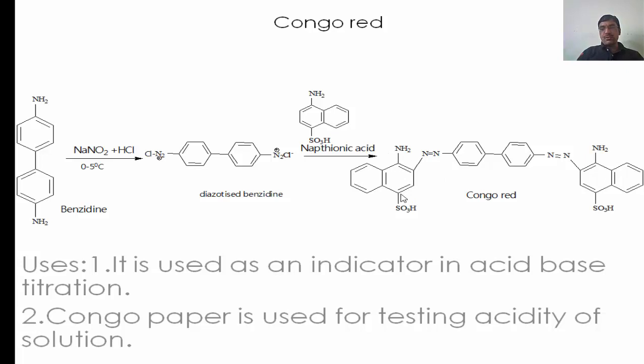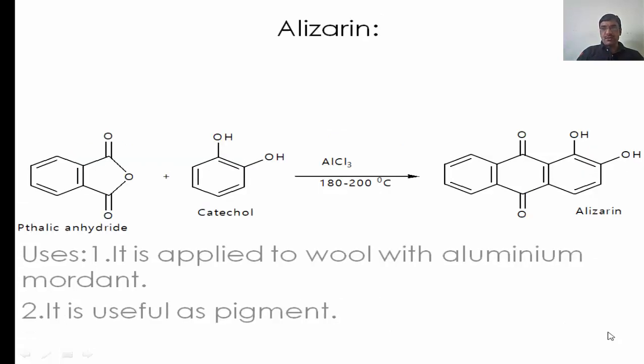Because the SO3H group is meta directing, the NH2 group is ortho-para directing, means the majority of negative charge is present at this position. That's why this structure will form. Then uses, it is used as an indicator in the acid-base titration. The Congo paper is a second use. The Congo paper is used for testing the acidity of the solution.